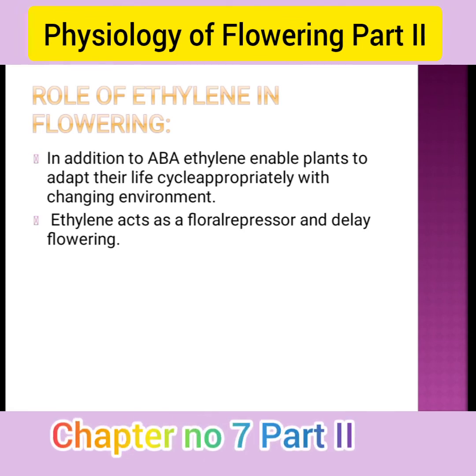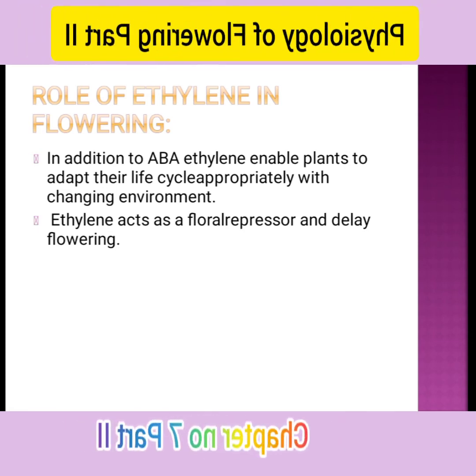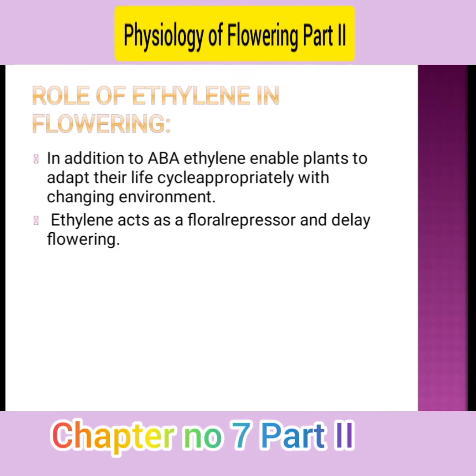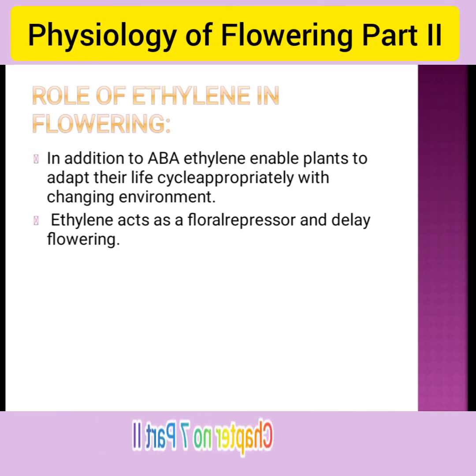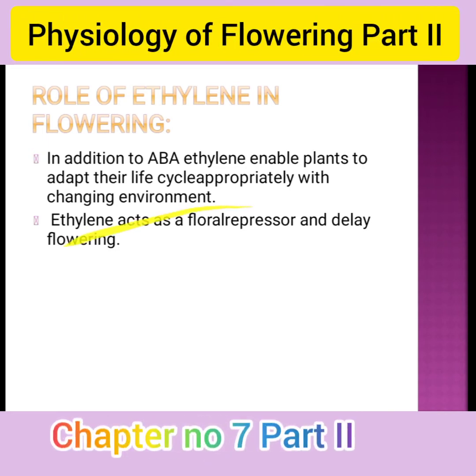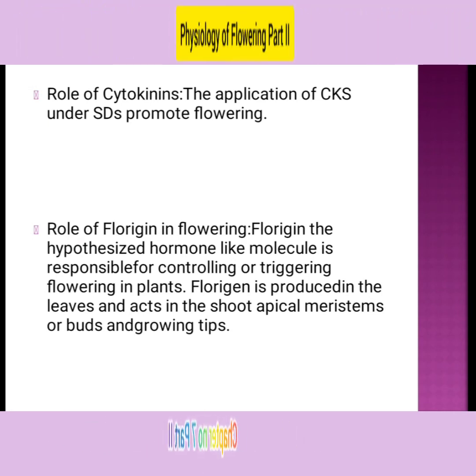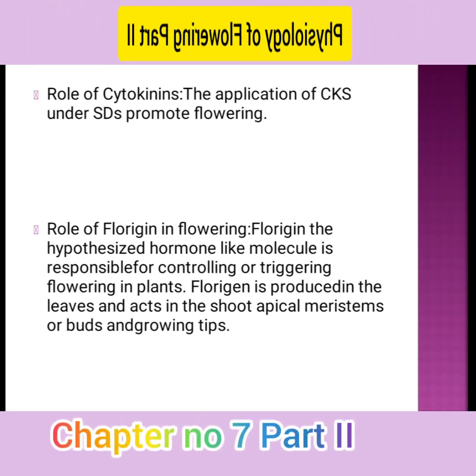In addition to ABA, ethylene enables plants to adapt their life cycle appropriately to changes in the environment. Ethylene acts as a floral repressor and delays flowering. Cytokinin promotes flowering under short day plants.